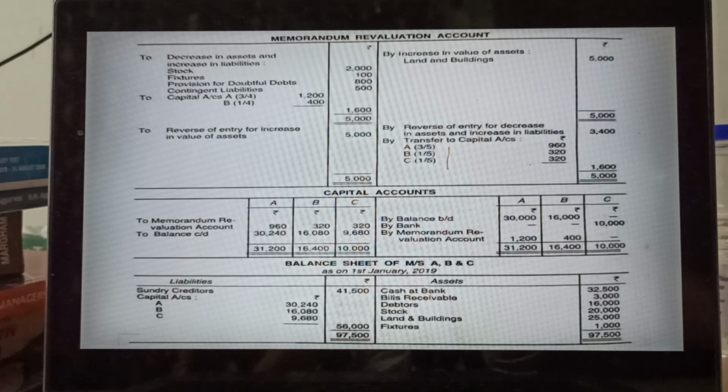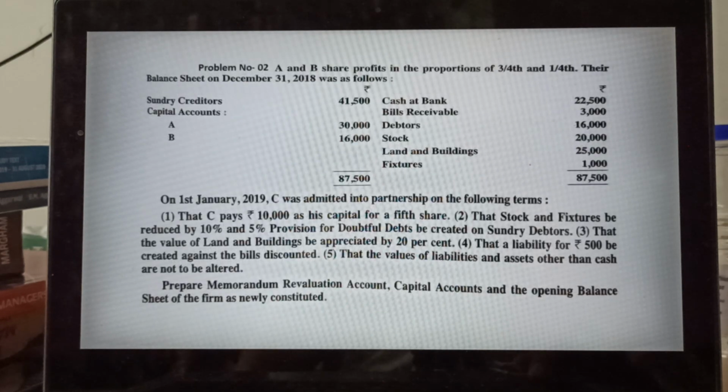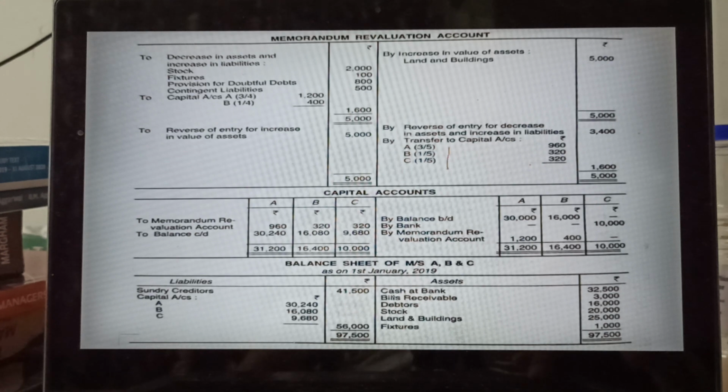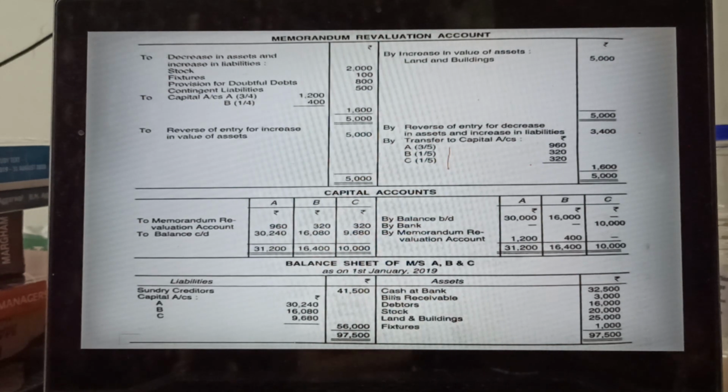For C, nothing. But in the next you will write by bank. Under the by bank you can see that 10,000 is written. Why? Because in the question it is given C is bringing 10,000 rupees, as his capital for the 5th share. So that is the by bank 10,000 rupees.